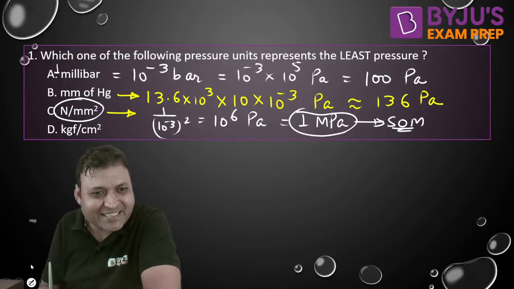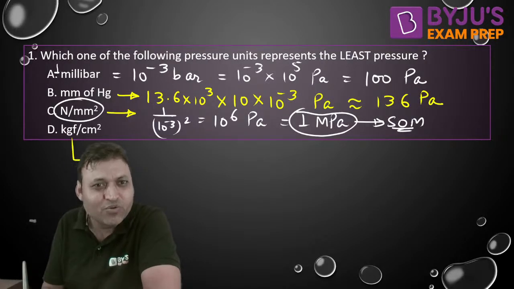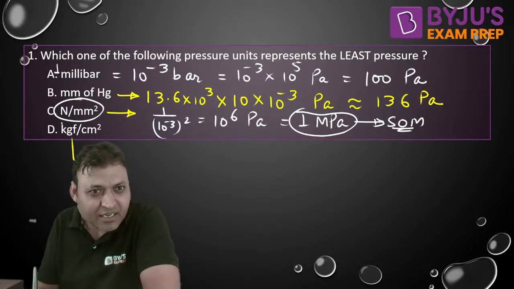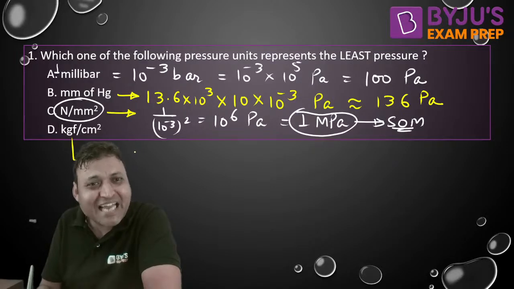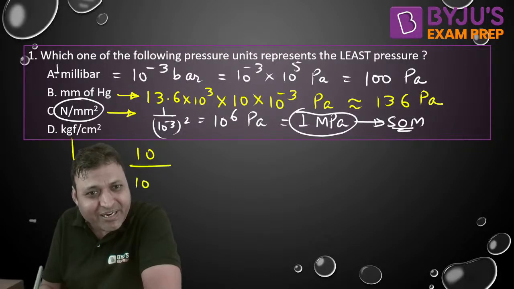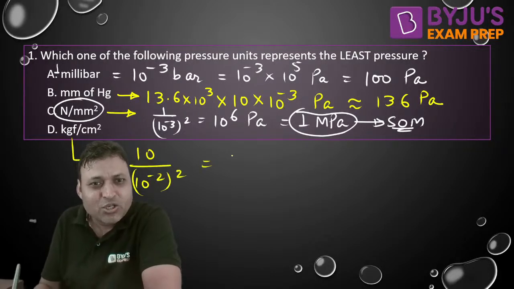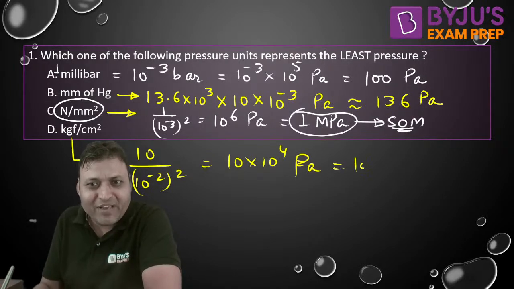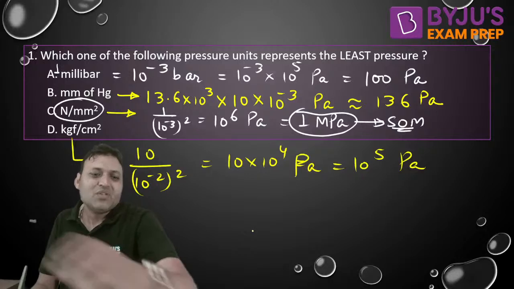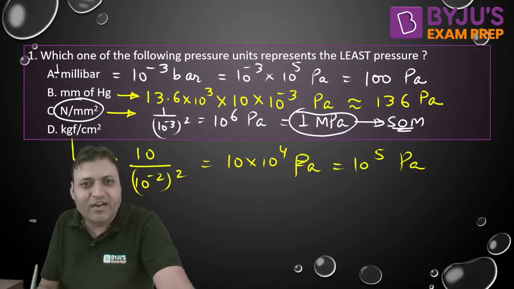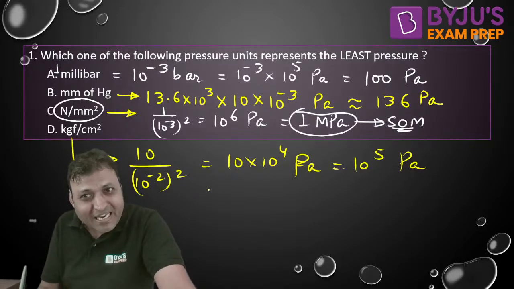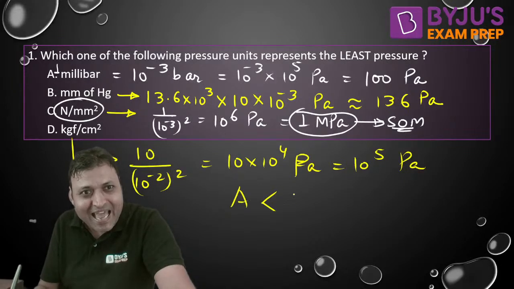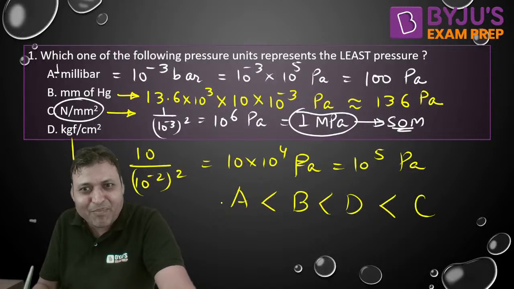And kgf per centimeter square, I had given you the conversion for this. 1 kgf is 9.81 Newton, or it is around 10 Newton. 1 centimeter is 10 to the power minus 2 square. So it is 10 into 10 to the power 4 Pascal, isn't it? Or we can say it is 10 to the power 5 Pascal. So this is how we can convert. So the minimum is A, then it is B, and then it is D, and the maximum is C, isn't it?